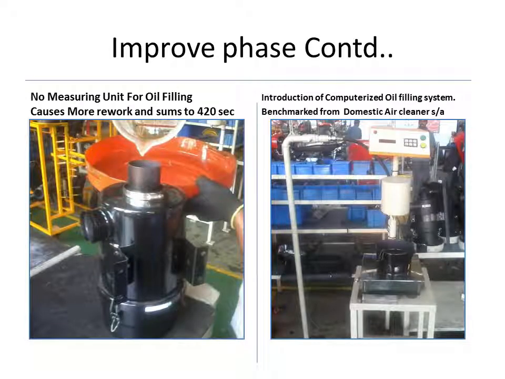In stage 12, there was no proper measuring unit for filling oil into the air cleaner system. In case the oil was filled in excess or much lower than the desired level, the dot inspector will call the worker again for rework. In the same cell, a similar oil filling system has been implemented for filling oil into the domestic air cleaner system. Implementing the similar system in this station will save this rework time of 420 seconds.